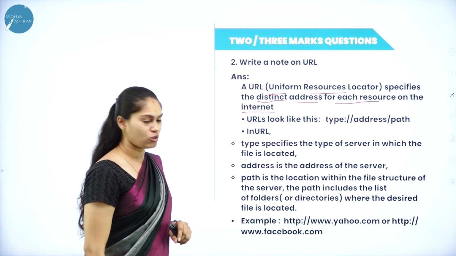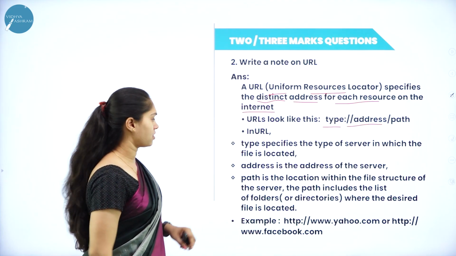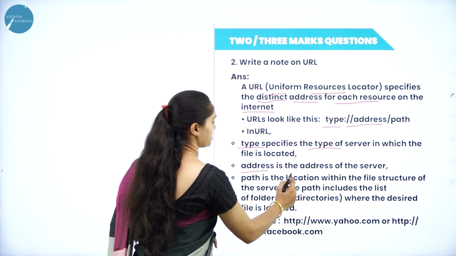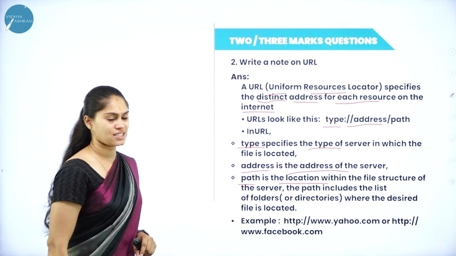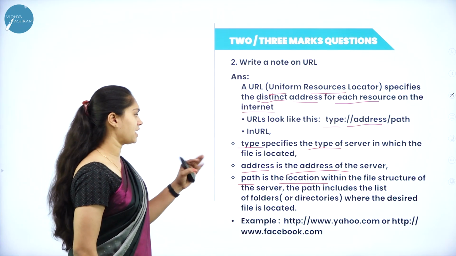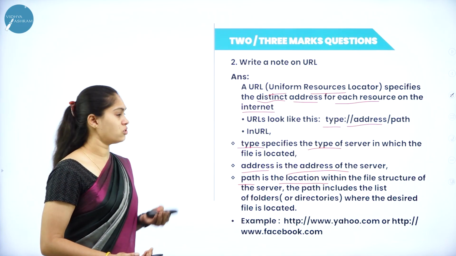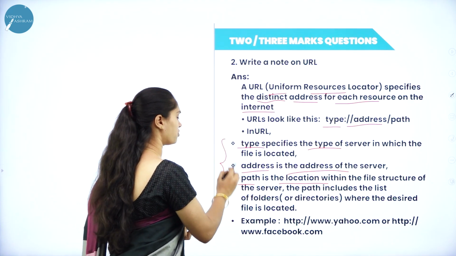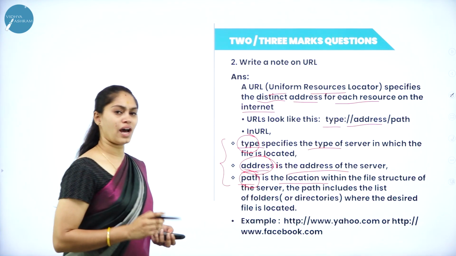And how will it look then? type://address/path. Here type specifies the type of server, address specifies the address of server, and path is the location within the file structure. And also you can see one example that I have mentioned here. It can be asked for either a 2 or 3 mark question, and they may ask you to write what are the contents we have in a URL. So that comprises these things. That is, what type will be there, address will be there, and it is going to have a path.